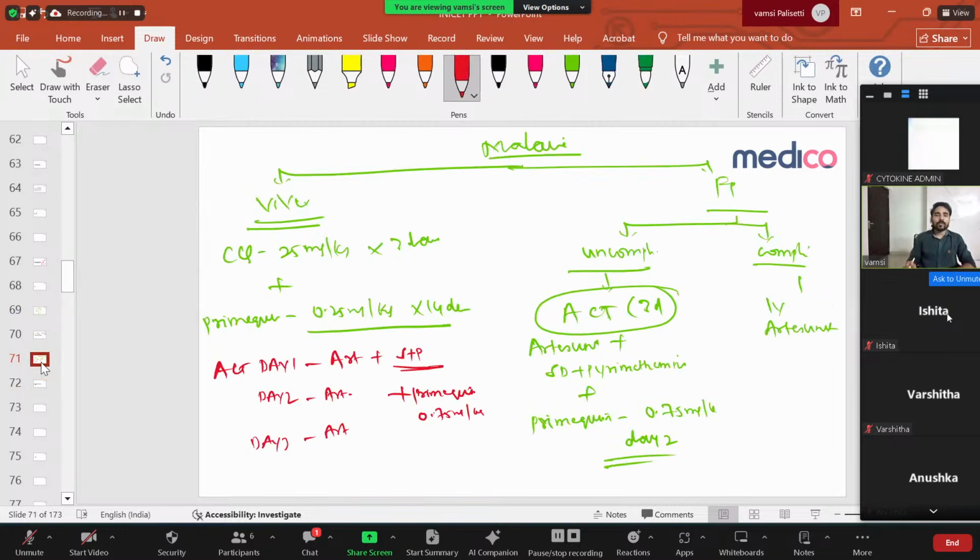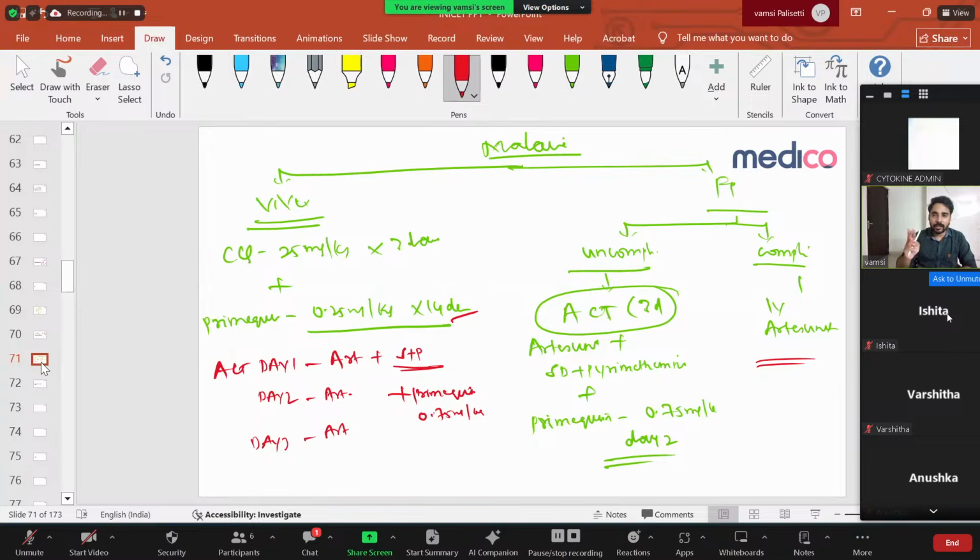Whenever malaria comes, it's vivax or falciparum. If it's vivax, definitely you have to give chloroquine and primaquine: chloroquine 25 mg per kg for 3 days and primaquine 0.25 mg per kg for 14 days. Very, very important thing. 0.25 mg per kg means almost 15 mg for a 60 kg person. If it's falciparum and complicated, you have to go for IV artesunate. Very important. If uncomplicated, oral artesunate combination therapy.